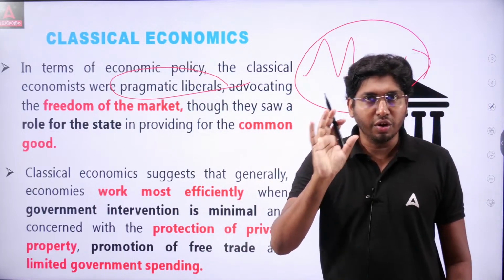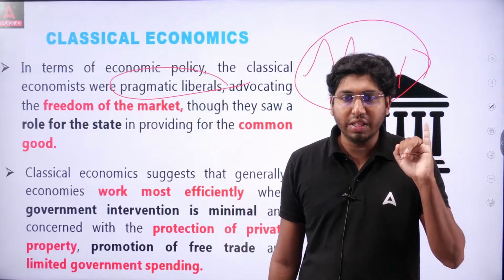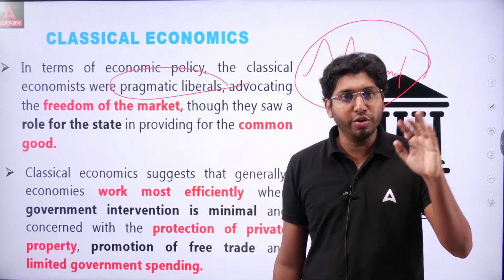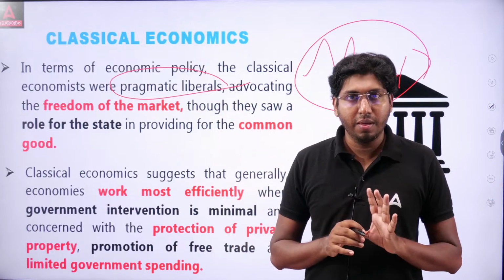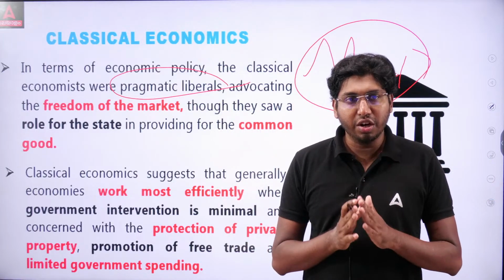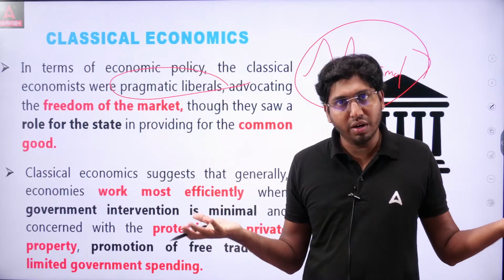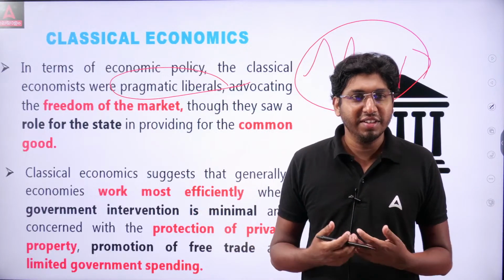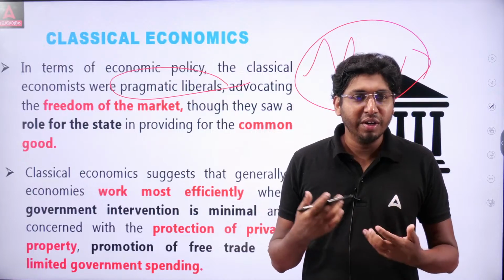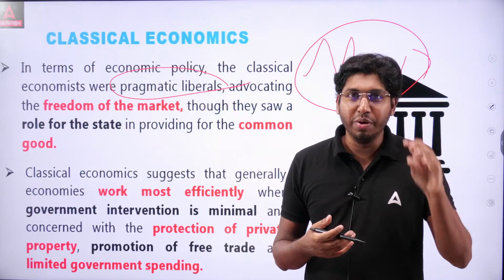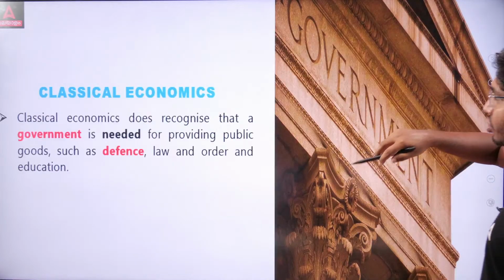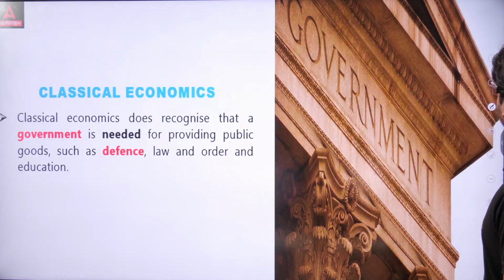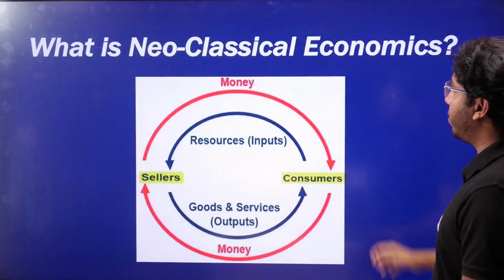These are the concepts. First, it is associated with Adam Smith and his book, An Inquiry into the Nature and Causes of the Wealth of Nations. Second, classical economic thought advocated freedom of market, self-regulation, the invisible hand, and that government intervention should be minimal. These are some of the important areas for this topic. They do recognize the role of the government, but it should be minimal.